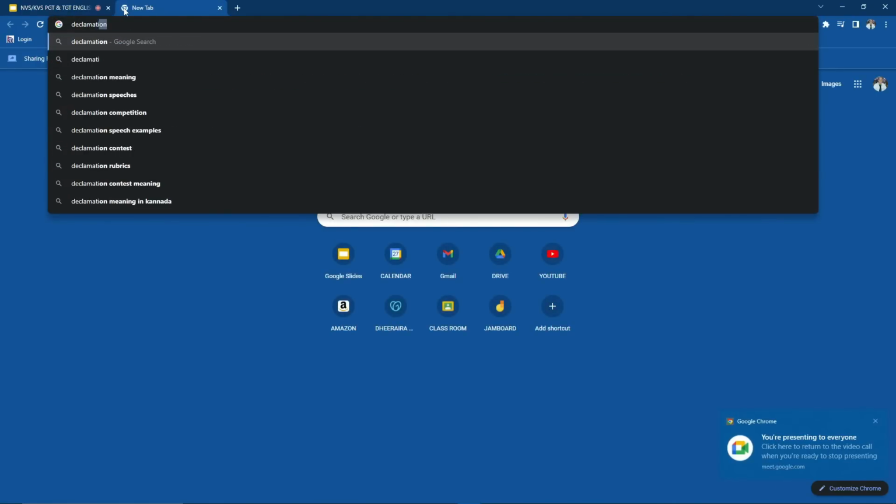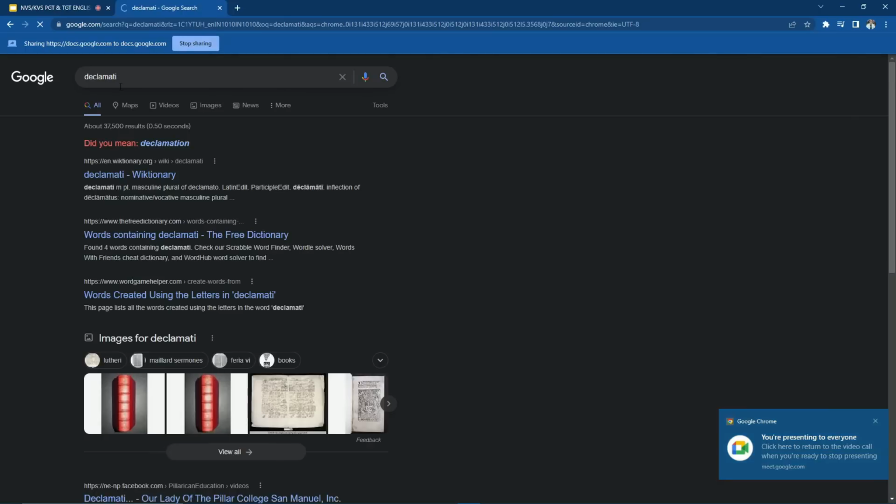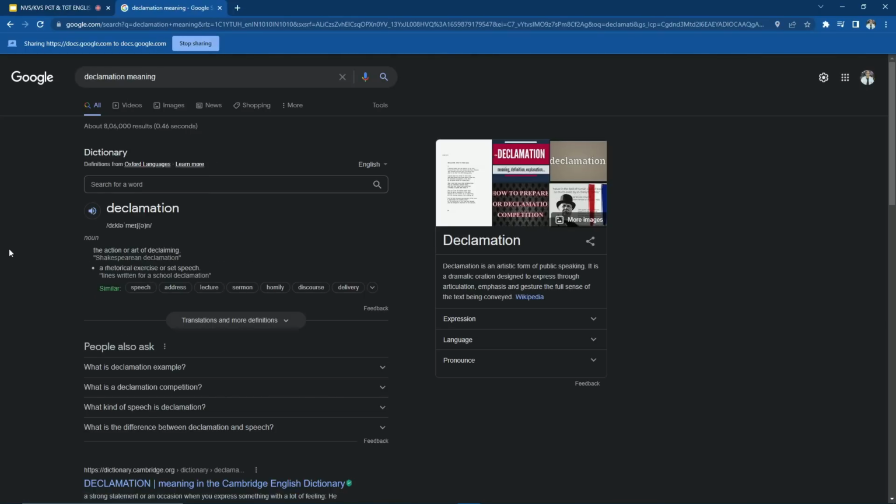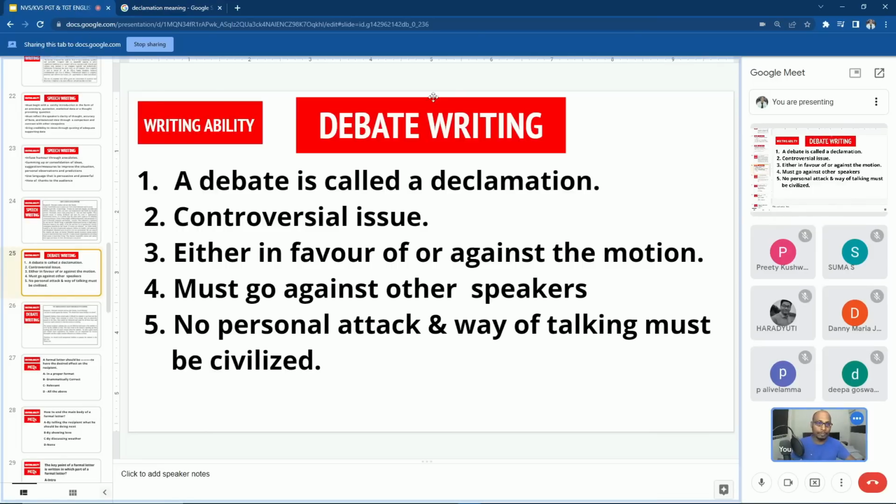Declamation: the action or art of declaiming, a rhetorical exercise or set speech. Declamation is an artistic form of public speaking. It is a dramatic orientation designed to express through articulation, emphasis, and gesture the full sense of the text being conveyed. Okay?